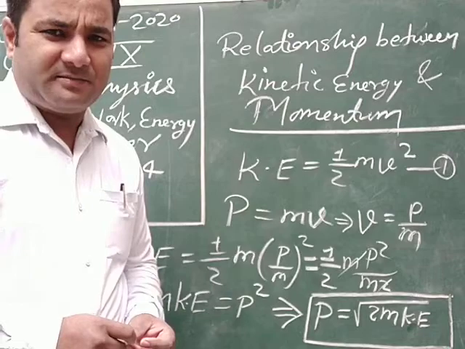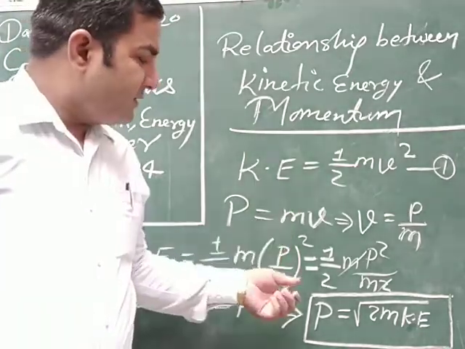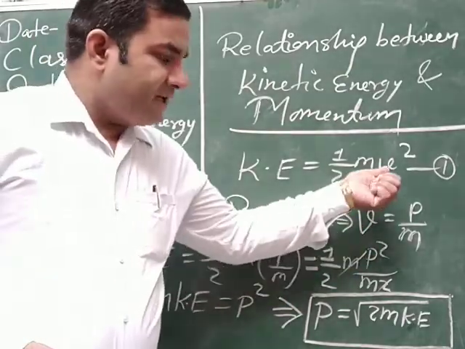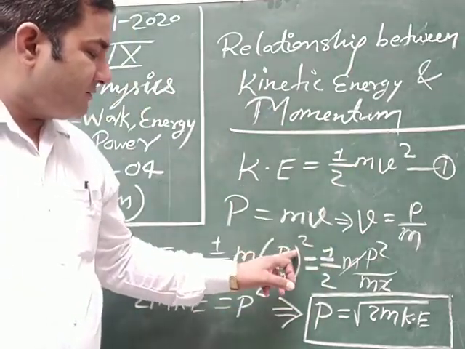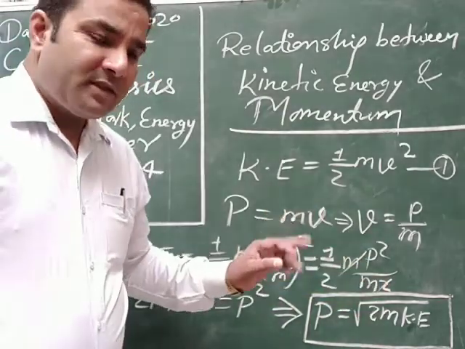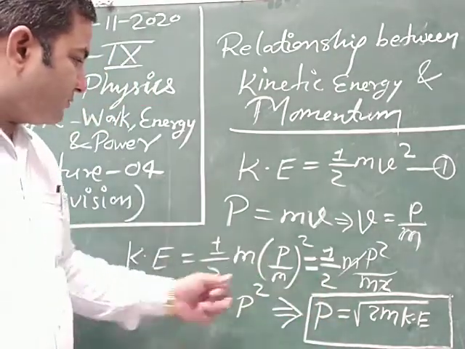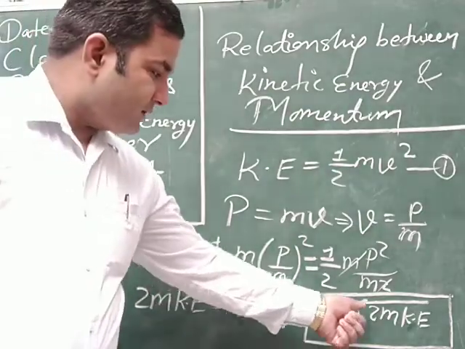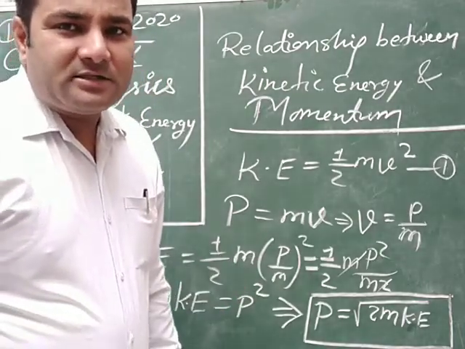Clear? Very easy relationship. When you know the kinetic energy formula and momentum formula, you can derive it simply by putting the value of v from the momentum concept in the kinetic energy formula, that is P by m whole square. At the place of v, P by m, then square means P square upon m square. One m cancels out, then by cross multiplying with 2m in Ke, 2m Ke is equal to P square. Then taking square root, P is equal to under root 2m Ke. This is the required relationship between kinetic energy and momentum.